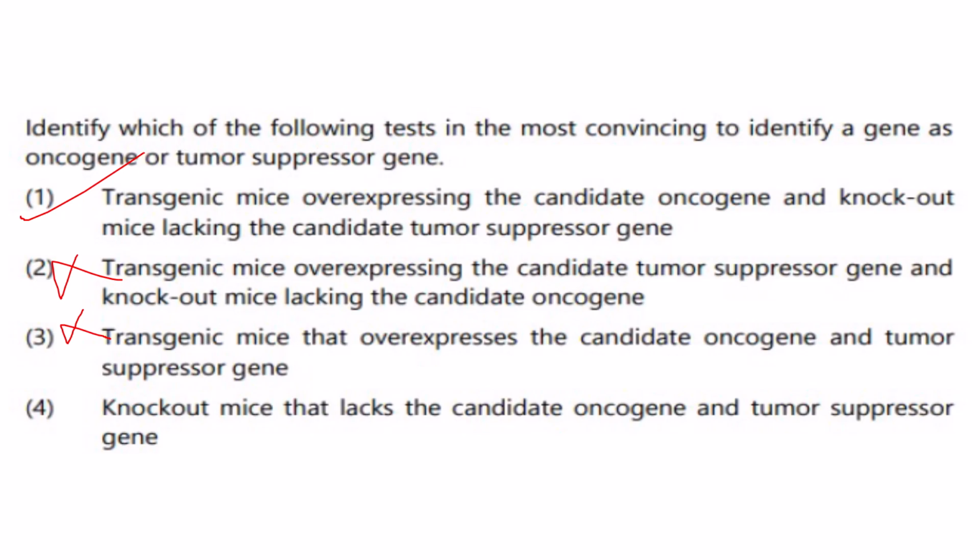Nothing you can make out. There is no oncogene, no tumor suppressor gene, nothing is going to happen to the mice. So your study will be a failure in case of option 4. So 1 is the right answer.